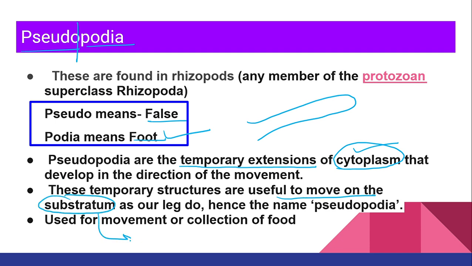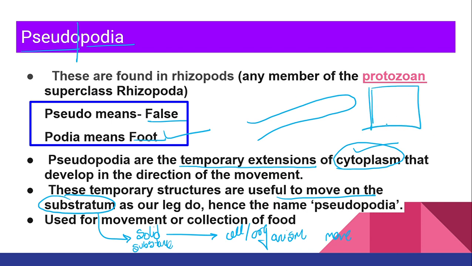What is substratum? Substratum is nothing but any solid substance onto which my cell or organism moves. Simple example, suppose there is a pond and you want to go from A side to B side.